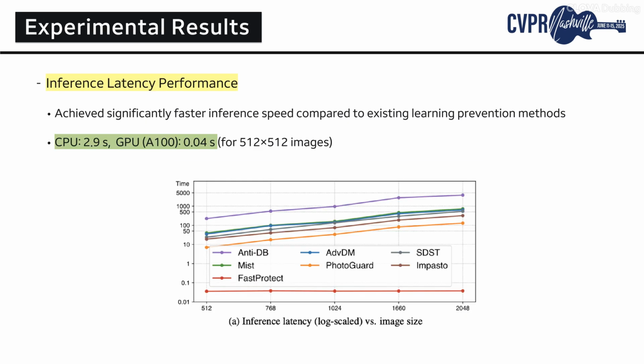From this slide onward, I'll share our experimental results, starting with inference latency performance. For a 512-sized image, Fast Protect achieves an inference speed of 2.9 seconds on a CPU and 0.04 seconds on a GPU, representing a substantial improvement, as highlighted in the graph. This remarkable speed-up is possible because Fast Protect does not iteratively optimize adversarial perturbations during inference, unlike existing methods. Instead, it pre-trains multiple perturbations in advance and simply applies the appropriate perturbation during inference.